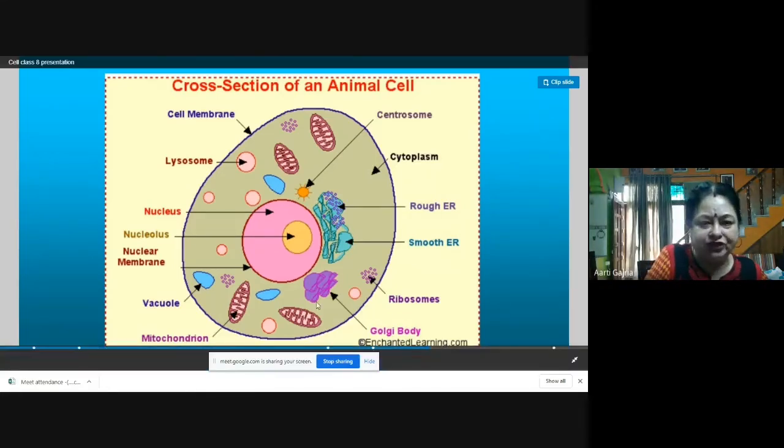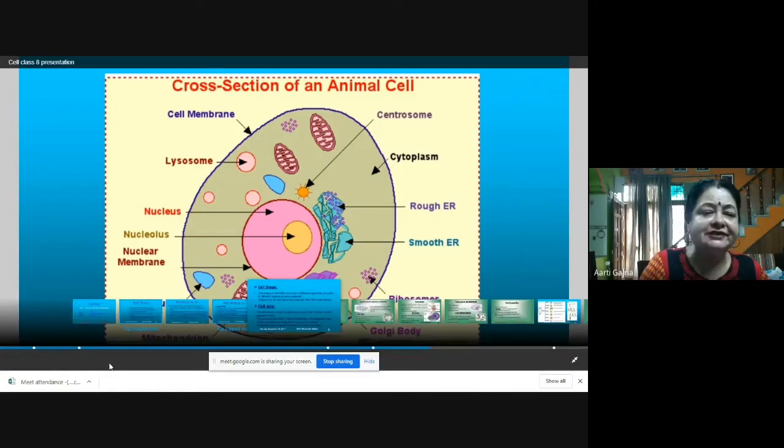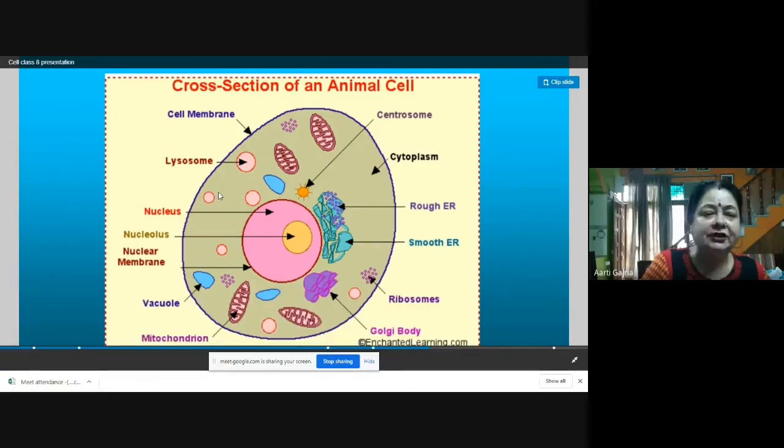And this is the Golgi body. These are mitochondria. This is the centrosome. The centrosome helps in the division of the cell. When the cell divides, the centrosome sends the spindle fibers, and on them the chromosomes move. This is the vacuole. Vacuoles are present, small and big, and this is the cytoplasm. So this is the cross section of an animal cell.